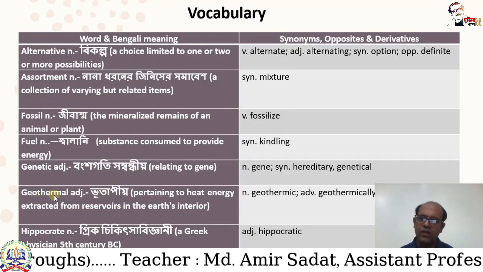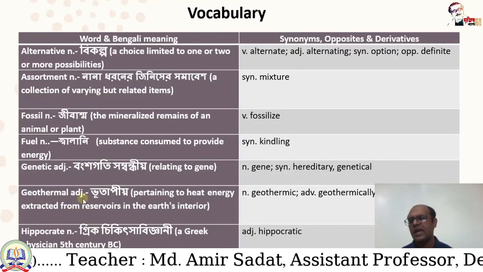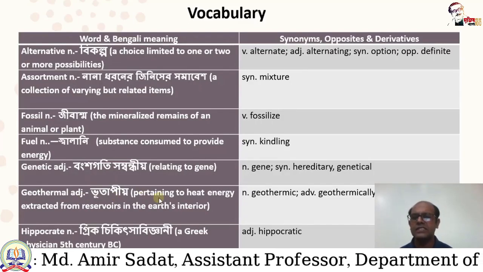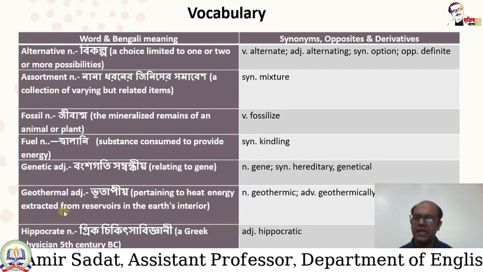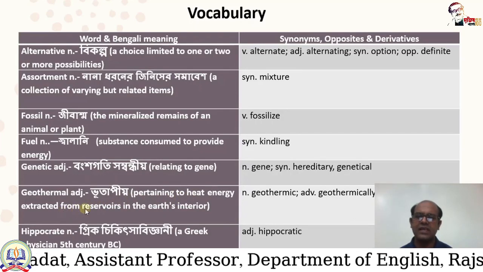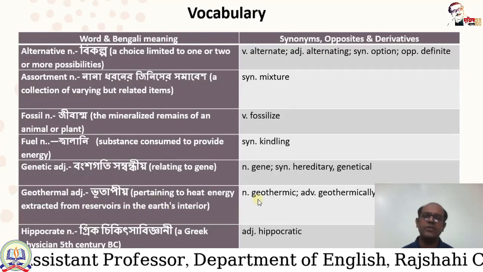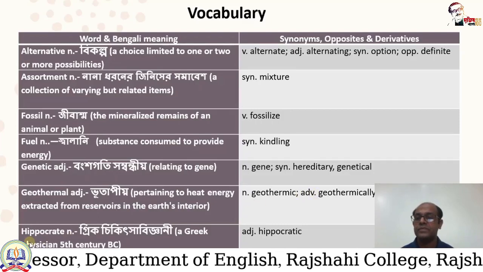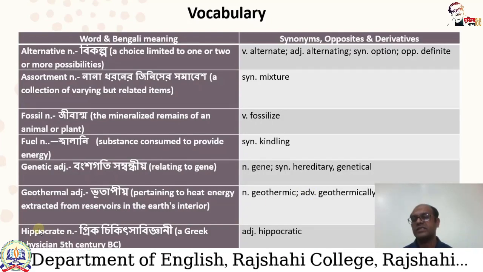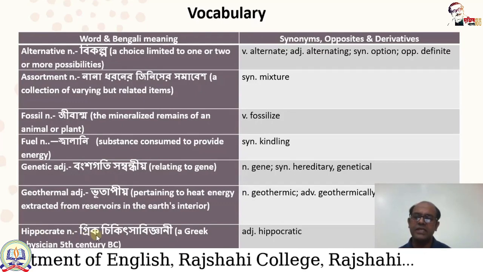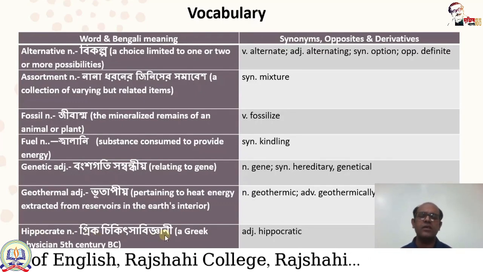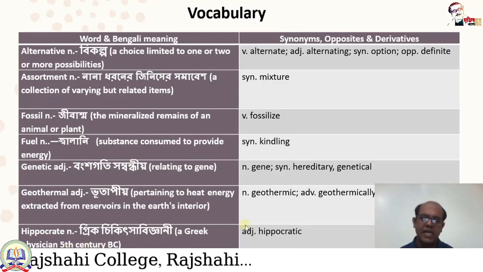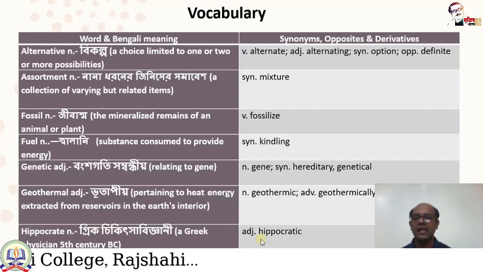Geothermal is a very important word. It is an adjective, and geothermal's Bengali meaning is bhutapiyo, and its English meaning is pertaining to heat energy extracted from reservoirs in the earth's interior, and its noun is geothermic, and adverb is geothermically. And last word, Hippocrates. It's a noun. Bengali meaning is Greek chikitsha bigyani. Hippocrates was a Greek physician of 5th century BC, and its adjective is Hippocratic.